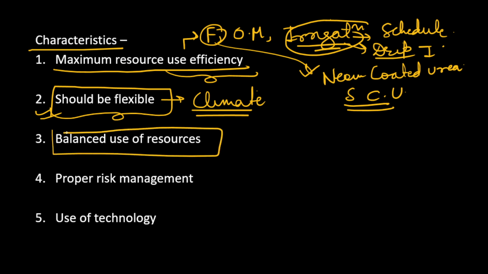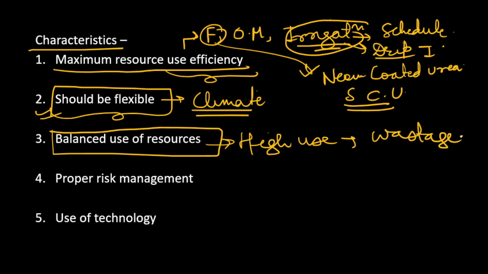Balanced use of resources. Most of the time India is known for high use, which leads to a wastage of resources. For example, in case of fertilizers and irrigation water, there is very high use, which reduces the efficiency, and there is a high amount of wastage. So what should we do? We should do balanced use of fertilizers, balanced use of water, balanced use of irrigation. We should grow proper crops in the soil so that the soil is not depleted. So balanced use of resources is very important.